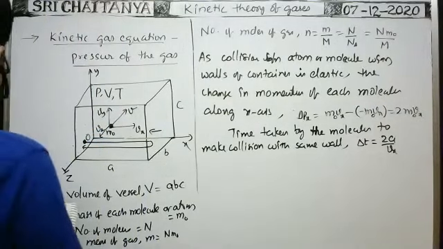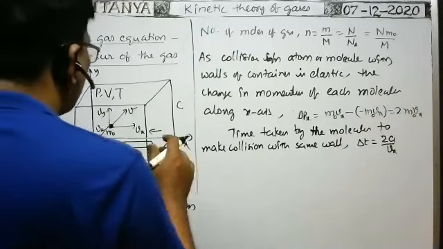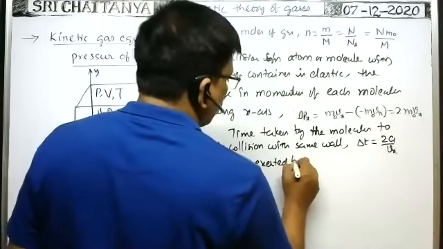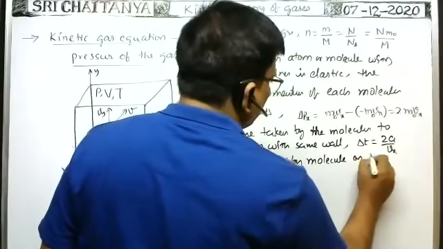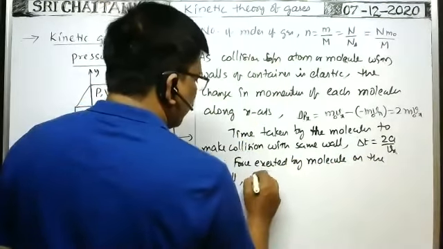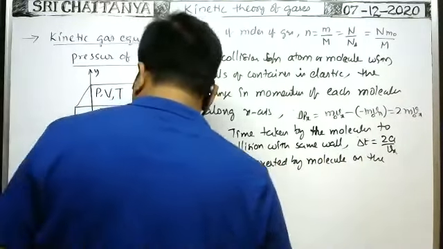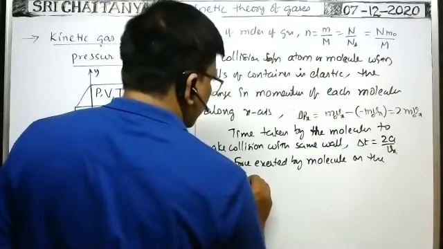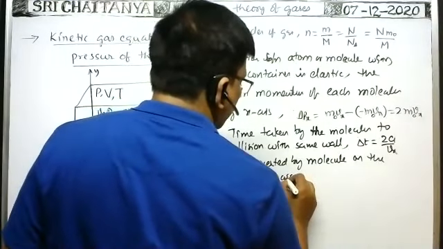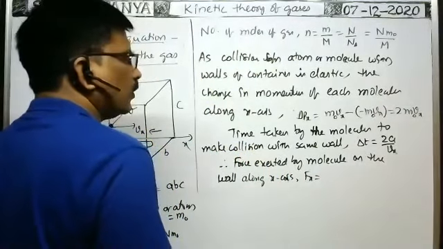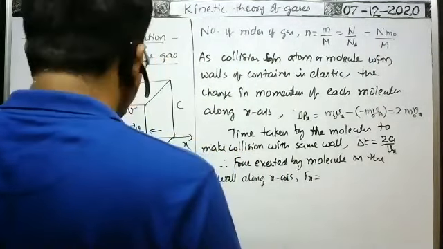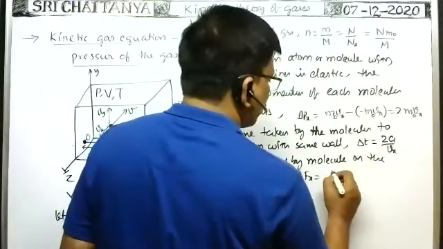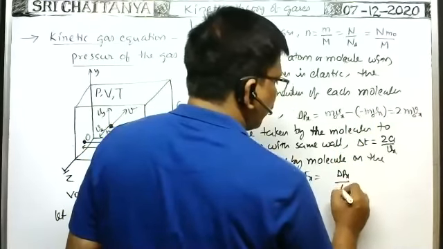Therefore, the average force exerted by the gaseous atom or molecule on the wall along x-axis, Fx, is equal to what? What is the formula? For one molecule, force exerted is equal to change in momentum delta px divided by time taken delta t.